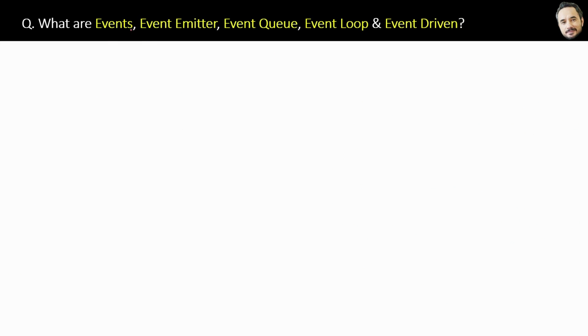What are events, event emitter, event queue, event loop, and event-driven in Node? All right, this question will clear up all your concepts about events in Node. First of all, what is an event? An event is like a signal that something has happened in a program, like a notification, like an action has happened. If you remember, we have those click events in the UI, right?